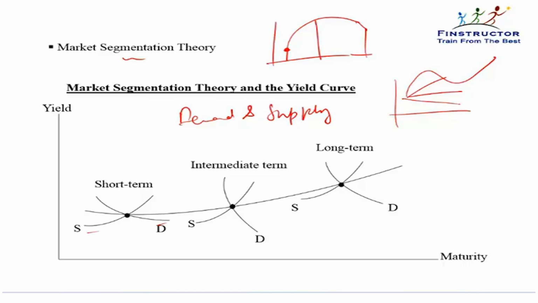There are 3 theories that try to explain the shape of the spot curve or the yield curve. First is the expectations theory. Second is the liquidity preference theory, that says expectations are fine, but there is also a liquidity premium in long-term rates. And third is the segmentation theory, also known as the preferred habitat theory. Some books call it the preferred habitat theory. That is, the demand and supply of funds at a particular term decide the rates at that term.